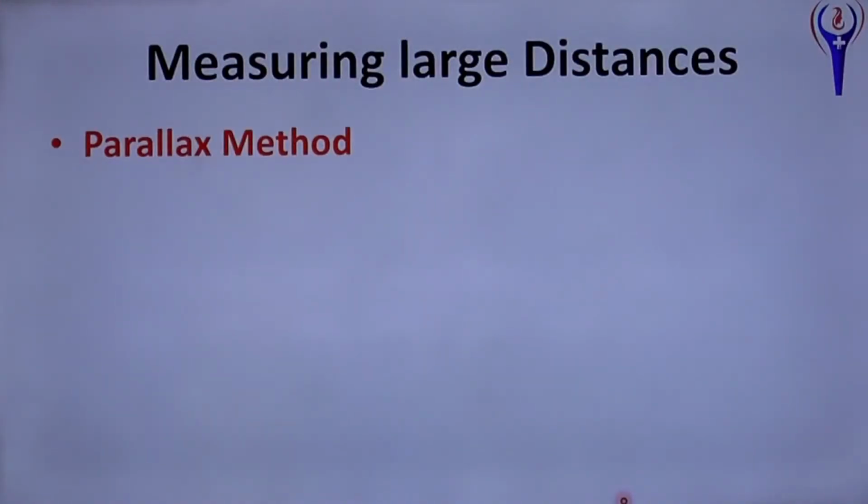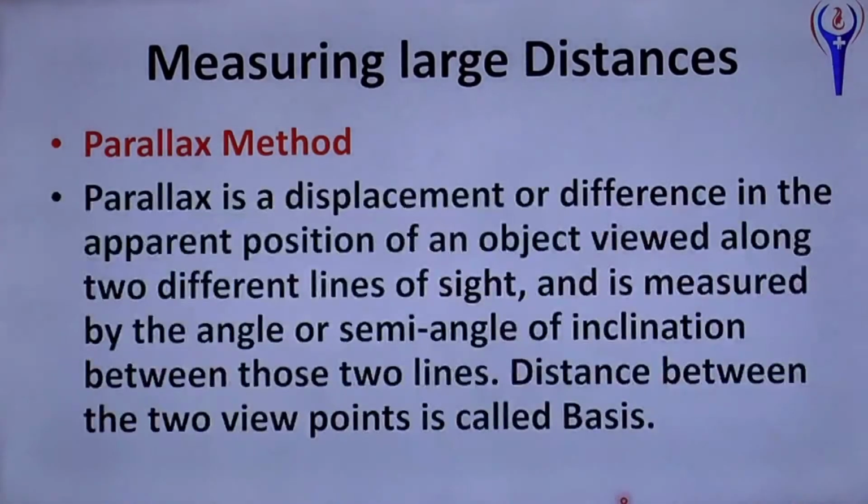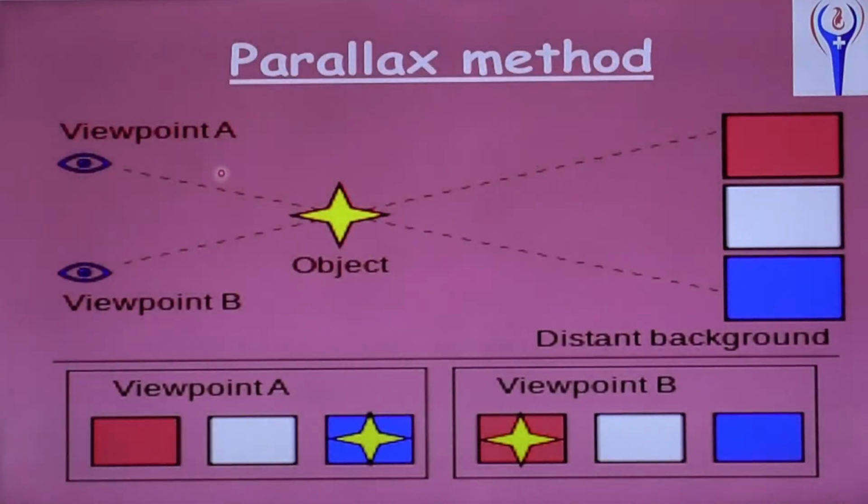Large distance. Measuring large distance. We can measure large distance by different methods. One such method is the parallax method. Parallax is a displacement or difference in the apparent position of an object viewed along two different lines of sight, and is measured by the angle or semi-angle of inclination between these two lines. Distance between the two viewpoints is called basis. This only. That is a different viewpoint.